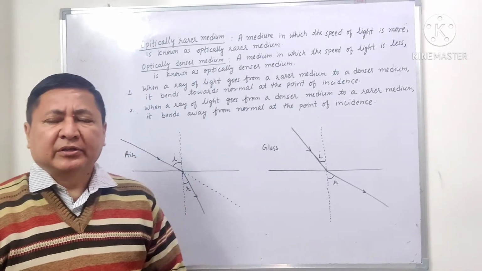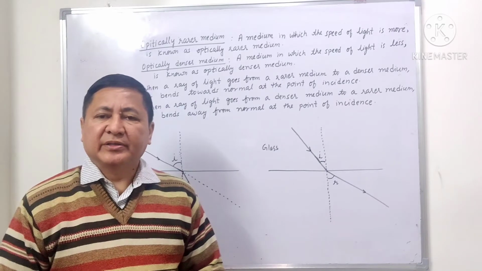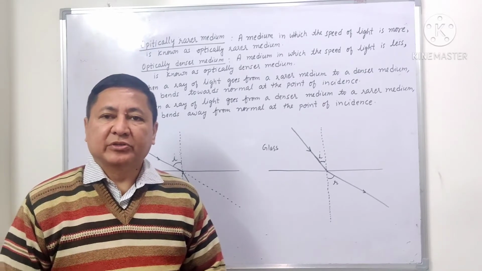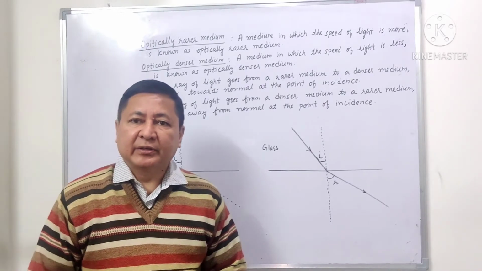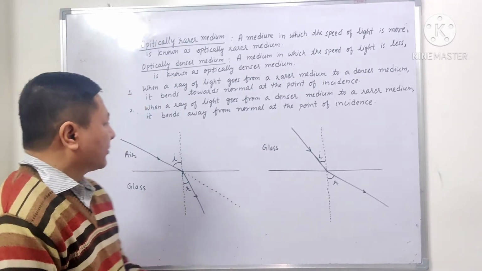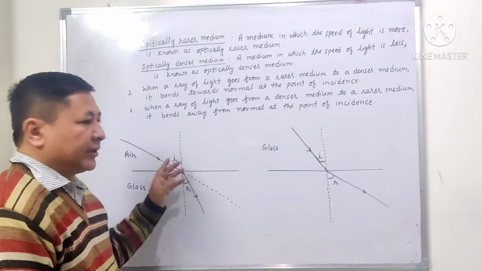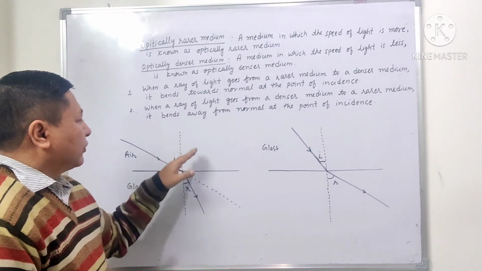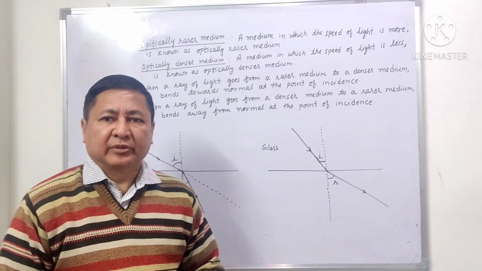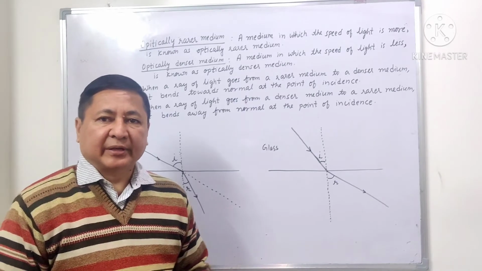As I have told you, the speed of light in different media is different. For example, the speed of light in air is 3 × 10^8 meters per second, whereas the speed of light in glass is 2 × 10^8 meters per second. The speed of light in air is more than in glass. So air is considered an optically rarer medium and glass an optically denser medium if we compare both of them. Now when a ray of light goes from an optically rarer medium to an optically denser medium, what happens? And if light goes from a denser medium to a rarer medium, what happens? That I am going to explain.